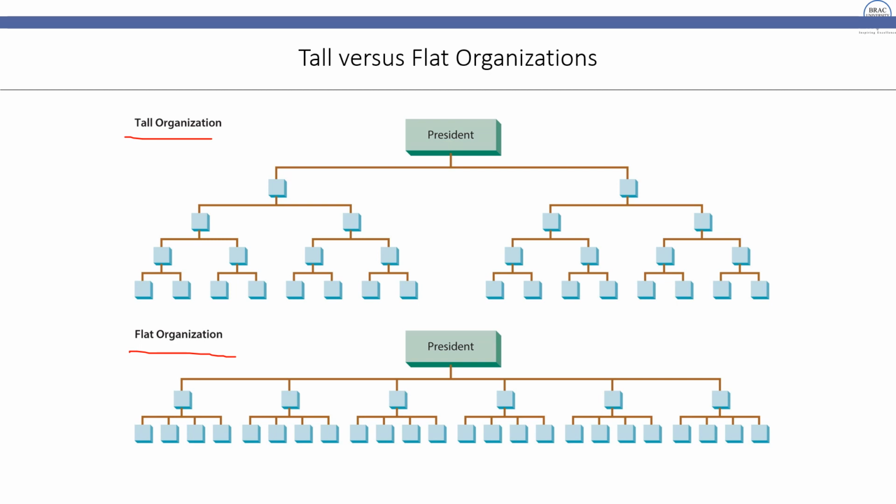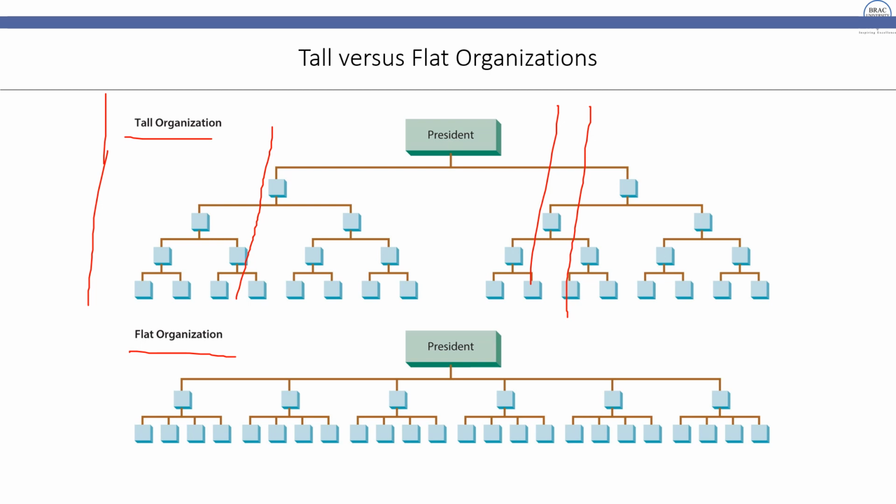So here you see it is going from top down, increasing from top to down, not from across. From here you have two subordinates for the CEO or president. Then within each you have another two. Then within each you have another two. So for each you have another two. So each way you are going from top to down in terms of span of control or chain of command, and that is called tall. It is going from top to down, increasing the number of subordinates from top to bottom. That is why it's called tall.